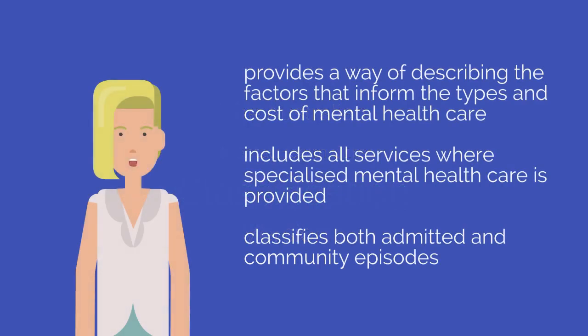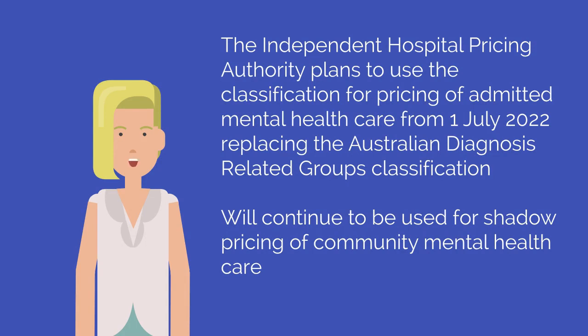The Australian Mental Health Care Classification provides a way of describing the factors that inform the types and cost of mental health care. It includes all services where specialised mental health care is provided, and classifies both admitted and community episodes. The Independent Hospital Pricing Authority plans to use the classification for pricing of admitted mental health care from 1 July 2022. This will replace the Australian Diagnosis-Related Groups Classification. The Australian Mental Health Care Classification will continue to be used for shadow pricing of community mental health care.